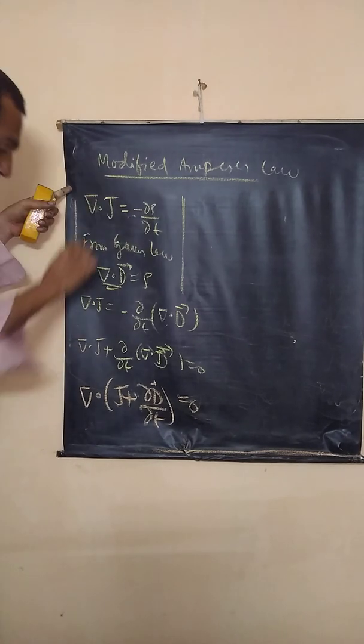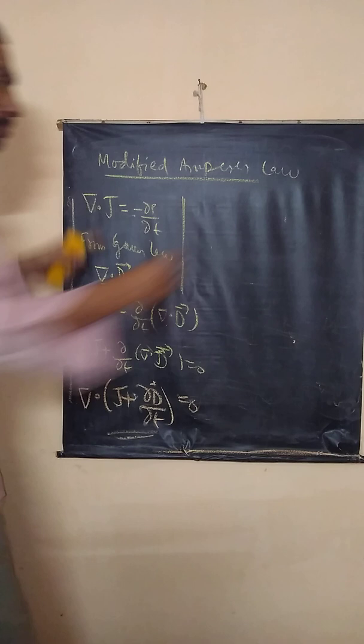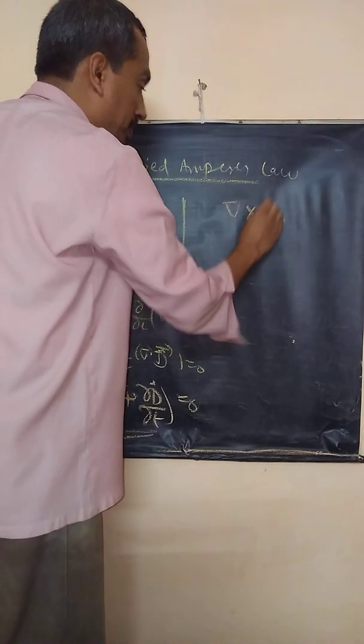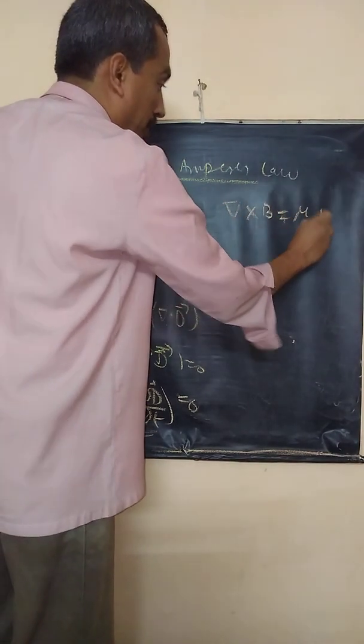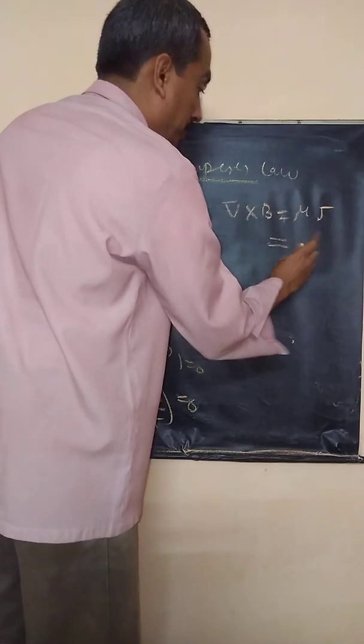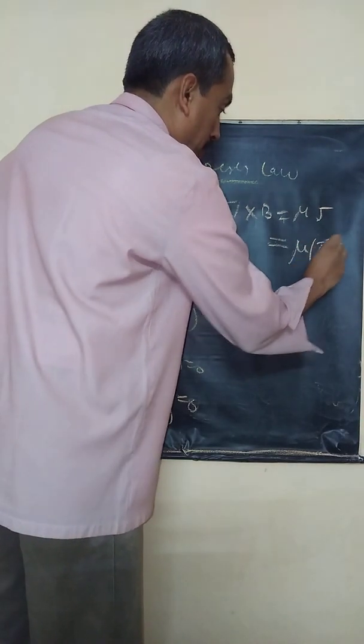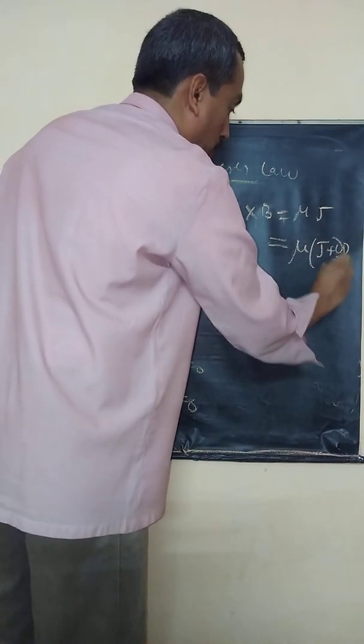Looking at this result, Maxwell said the right hand side of the existing Ampere's law, del cross B equals mu into J, should now be replaced by mu into J plus dou D by dou t.